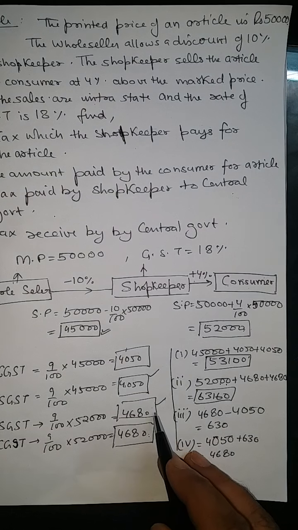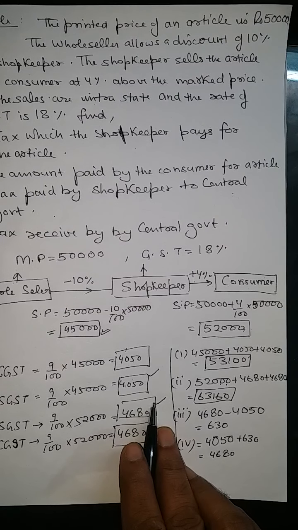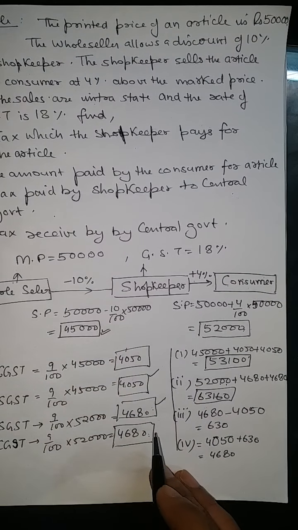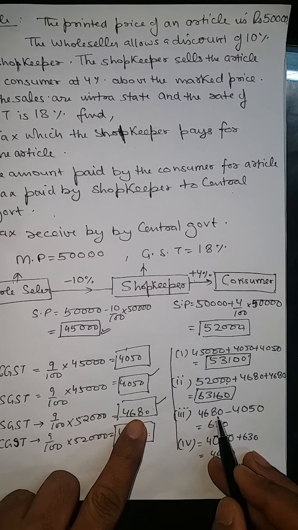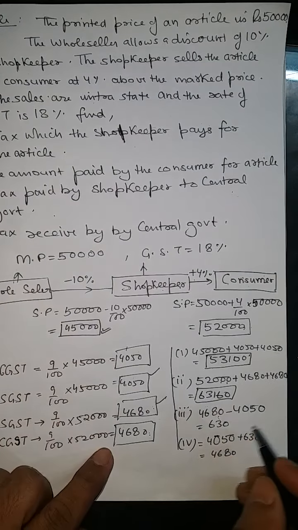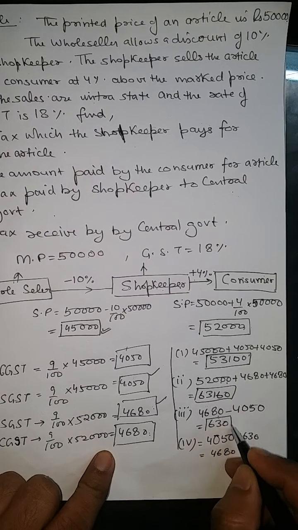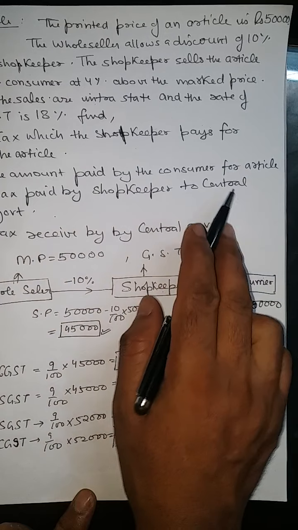So whatever is the difference, as I have discussed in the previous example, will be paid by the shopkeeper. So the shopkeeper is receiving 4680 and paying 4050 to the next person. That is, 630 he is paying to the government, the central government.